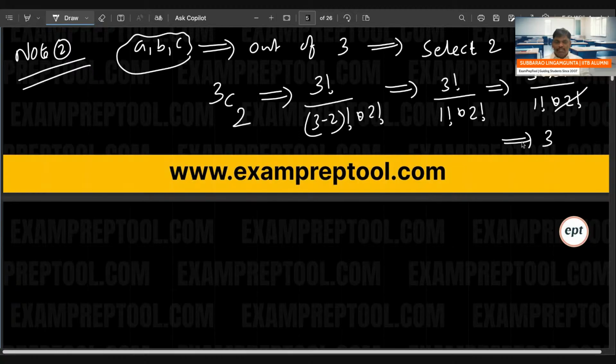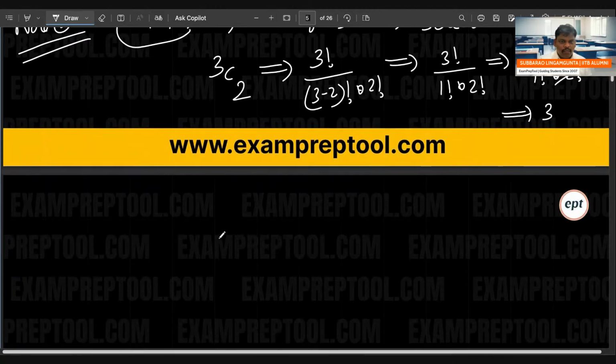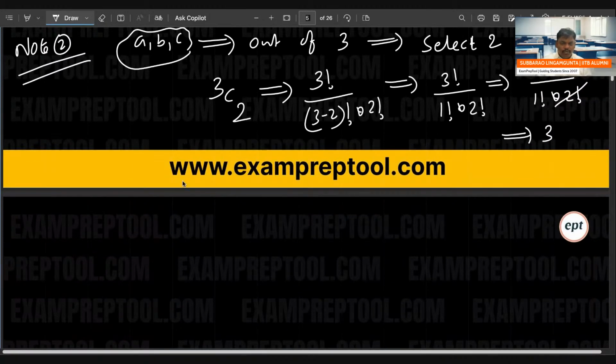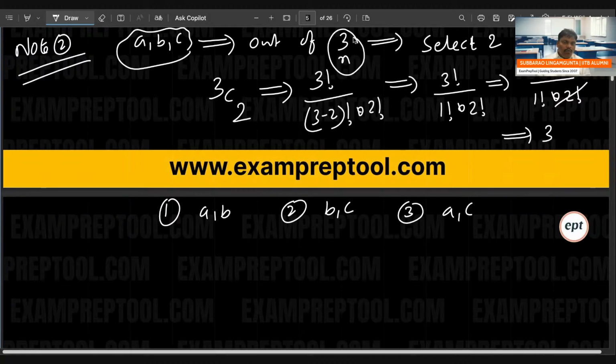Some people are asking, sir, what are those? Sir, out of 3, you are selecting 2. What are those? One possibility is AB. One more possibility is BC. One more possibility is AC. These are the 3 possibilities. Out of 3, selecting 2, 3C2. Out of n, selecting r, which is nCr.